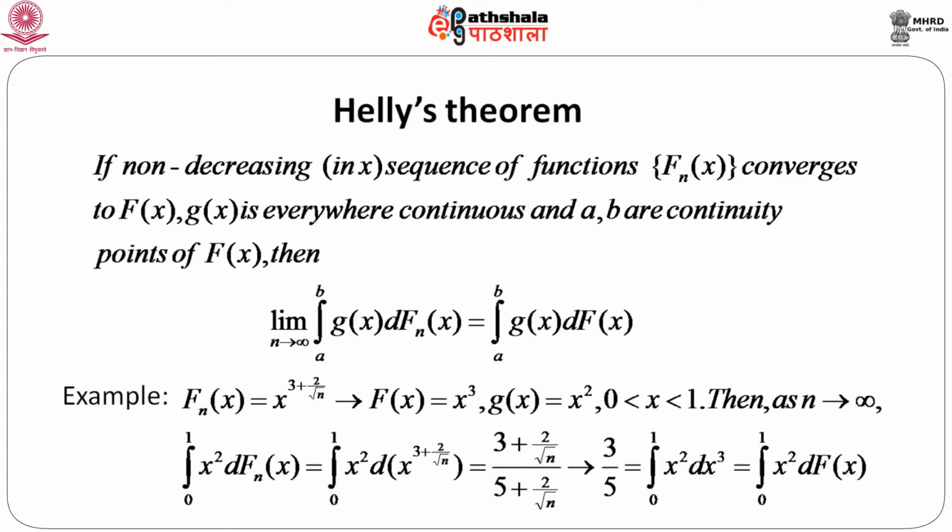And as n goes to infinity, these two quantities go to 0. So, this entire quantity goes to 3 by 5, and it is clearly seen that 3 by 5 is nothing but the integral of x square with respect to x cube, which is d of f(x). So, Helly's theorem is satisfied, and we can use this result to get the limit of this integral with respect to this function.